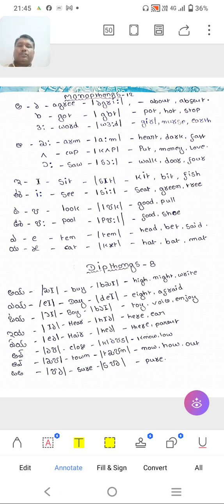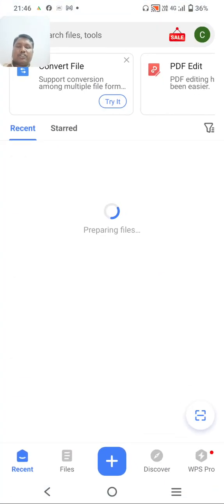So these two questions are very, very important for examinations. If they ask you to write about single vowel sounds, you have to write all these 12. Then if they ask you to write about diphthongs, you have to write all these 8 and examples. So you have to learn it by heart.